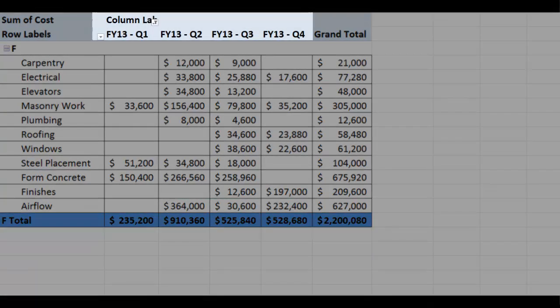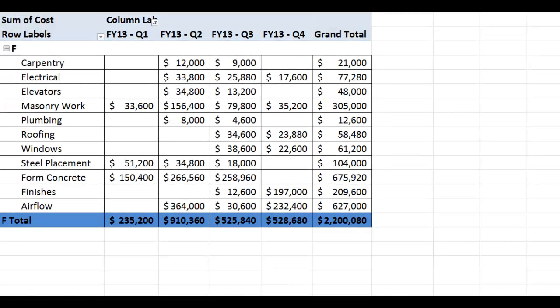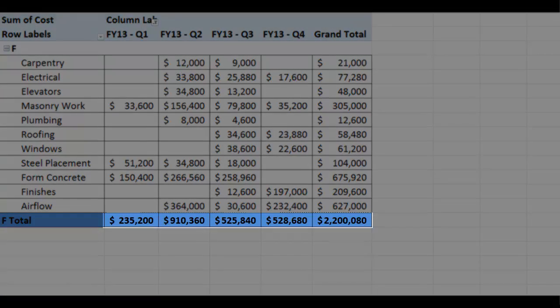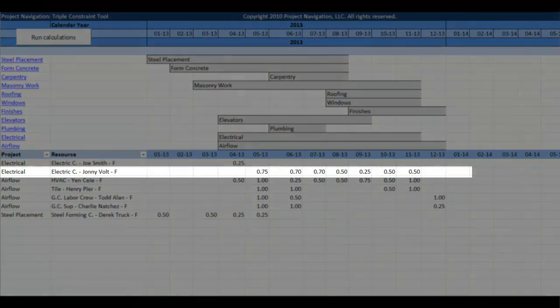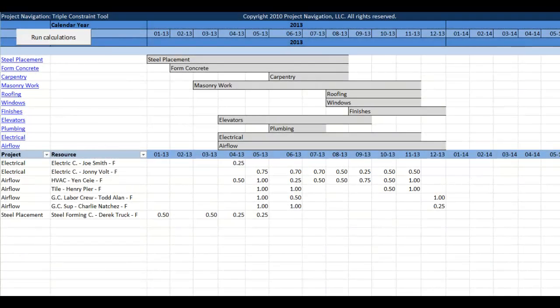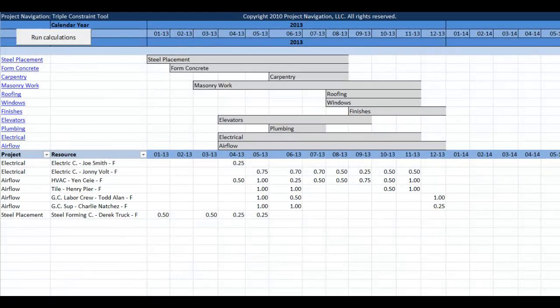I am able to see my budget per fiscal quarter, which I can define without any hassle. I can also quickly identify any budget changes due to resource and or timeline changes. For our example, keep an eye on quarter budgets and the total budget cost, as the timeline changes due to resource constraints. So let's say my electrician, Johnny Volt, informs me that he will have to start work 2 months later on the electrical project. The airflow project is dependent on the electrical project and will have a direct impact on my schedule. Let's input the data so I understand how this impacts my constraints.